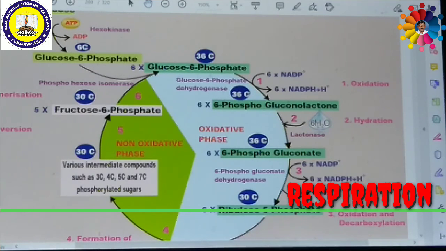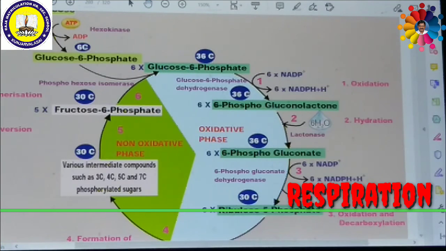So what is the main significance of this pentose phosphate pathway? The pentose phosphate pathway, or PPP or HMP shunt, is associated with generation of two important products, NADPH2 and pentose sugar, which play a vital role in anabolic reactions. The coenzyme NADPH that is generated is used for reductive biosynthesis and for counteracting the damaging effect of oxygen free radicals.